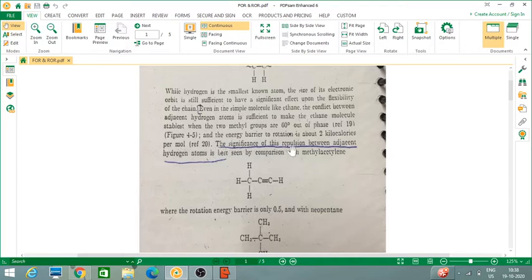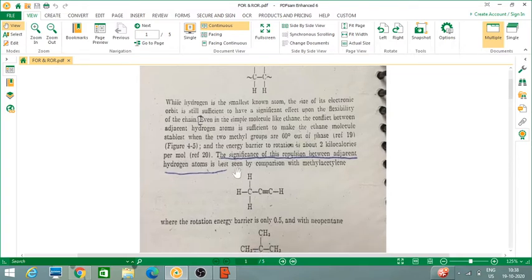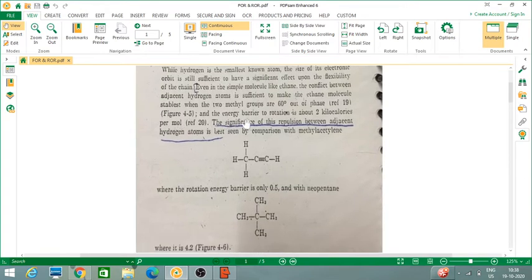The significance of this repulsion between hydrogen atoms is best seen in comparison with methyl acetylene. So what he's saying is, what is a methyl group? A CH3 group. So these are two methyl groups in the ethane molecule. If they are 60 degrees out of phase, then it is stable. And the energy barrier of rotation is 2 kilocalories per mole. So figure 4.5 will give a better idea of this.